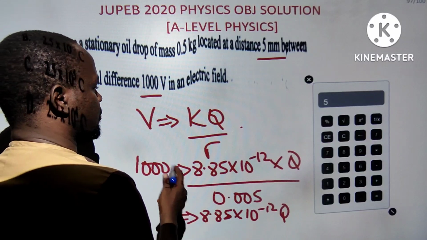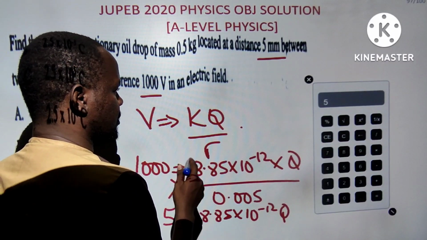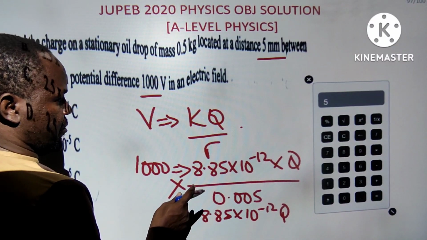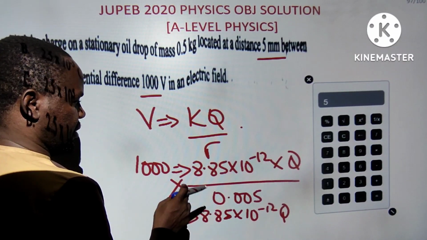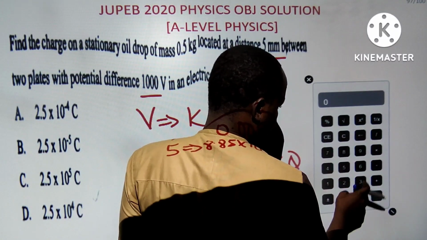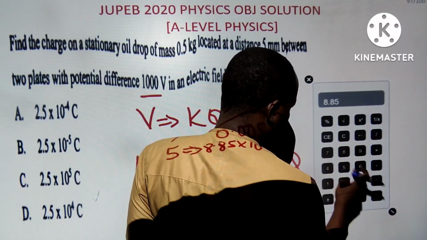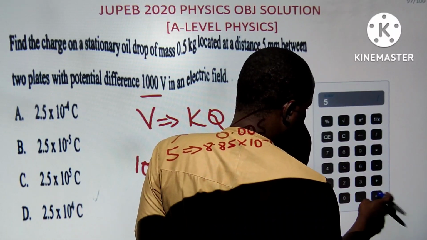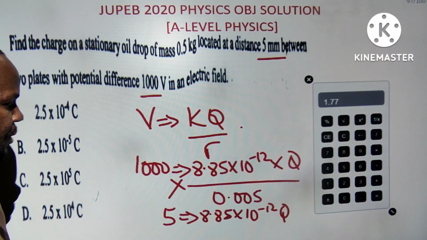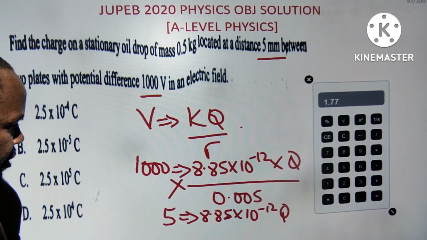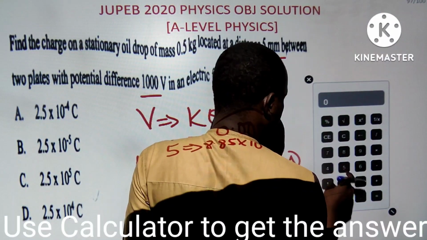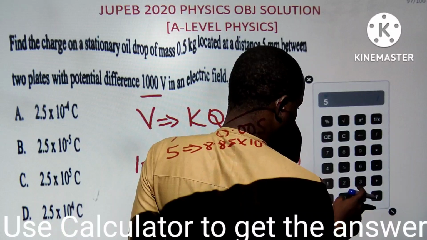So V is this one. E is V over D, so it's correct. It's not having R squared. So that is our 5. I'm making this the subject, so 5 divided by 8.85, and that's what I did.